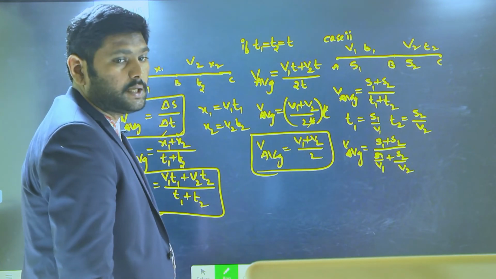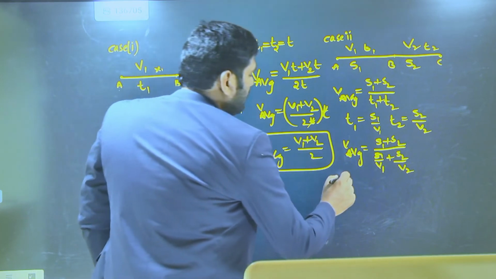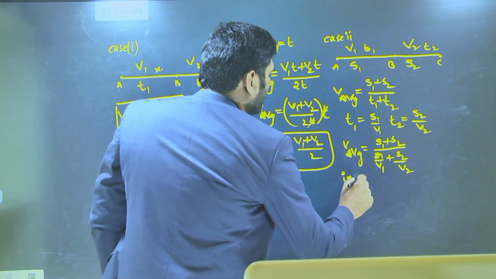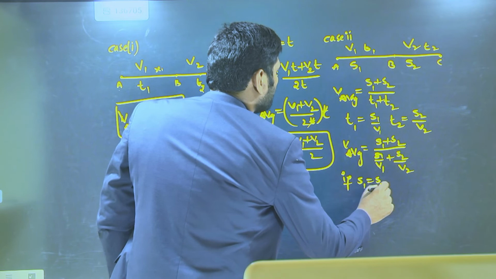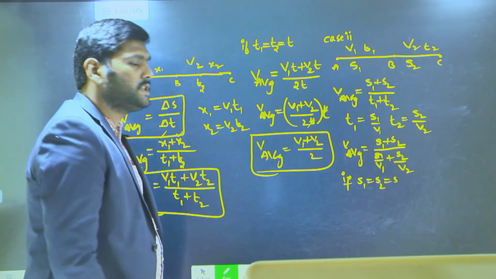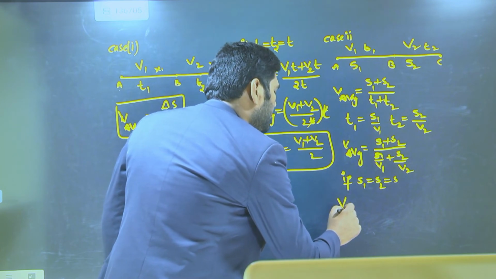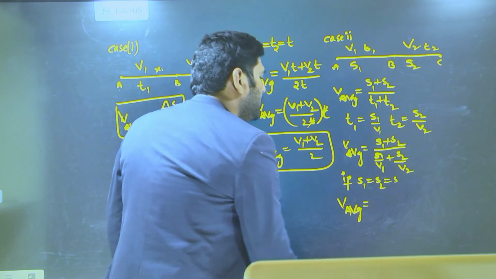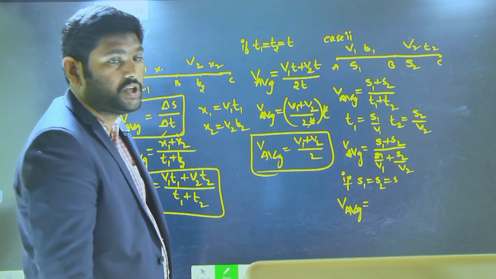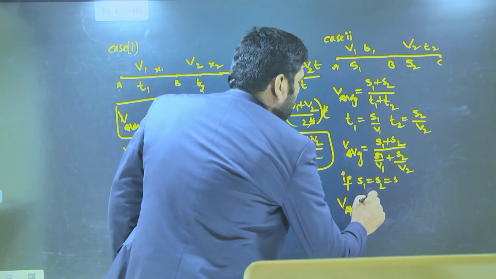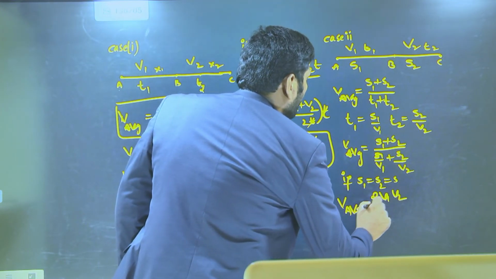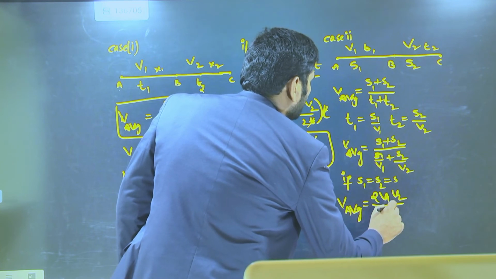But in this case, when s1 and s2 become equal, this average formula is going to change. This average speed is going to change as 2 v1 v2 by (v1 + v2).